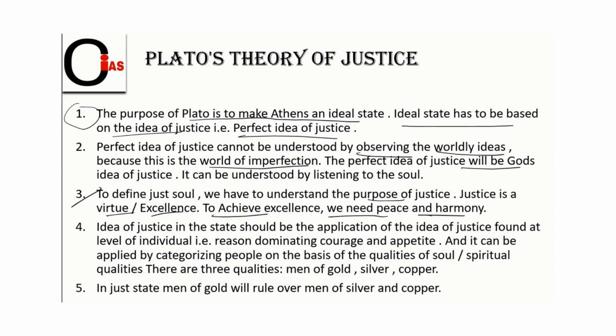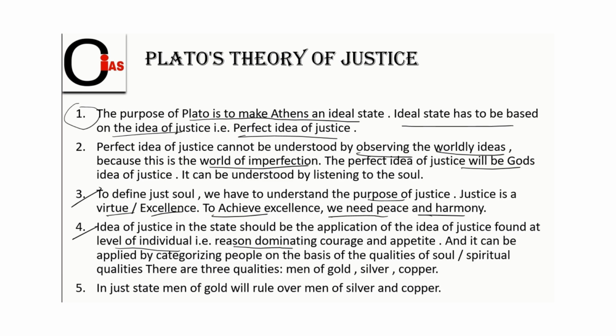See, friends, every individual nowadays needs excellence in their life. How can one achieve excellence? One can achieve excellence through peace and harmony, proper stability, proper peace in society. So that is what Plato is saying. Point number 4: the idea of justice in the state should be an application of the idea of justice found at the level of individuals, reason dominating courage and appetite, and it can be applied by categorizing people on the basis of qualities of soul, spiritual qualities.